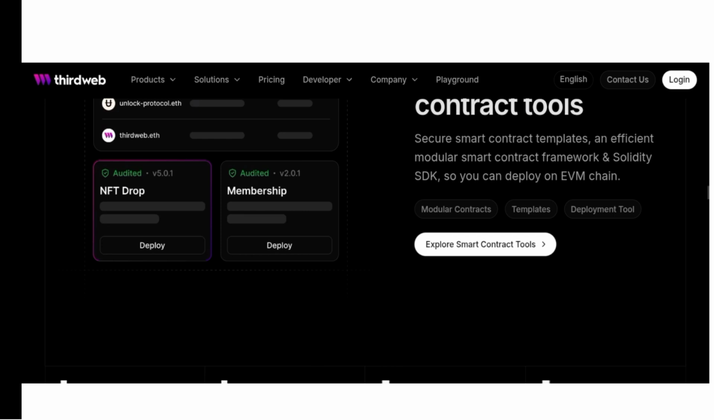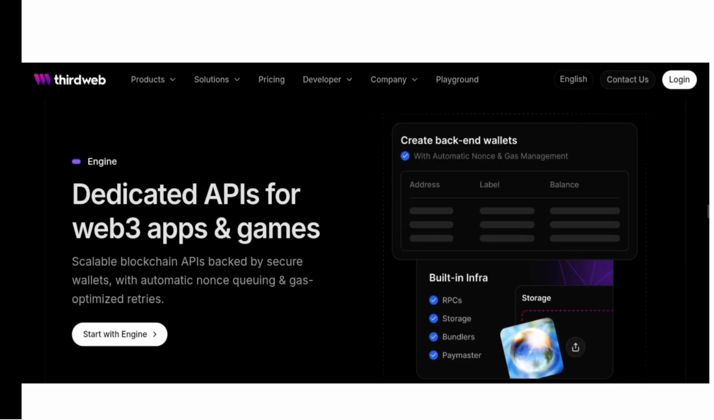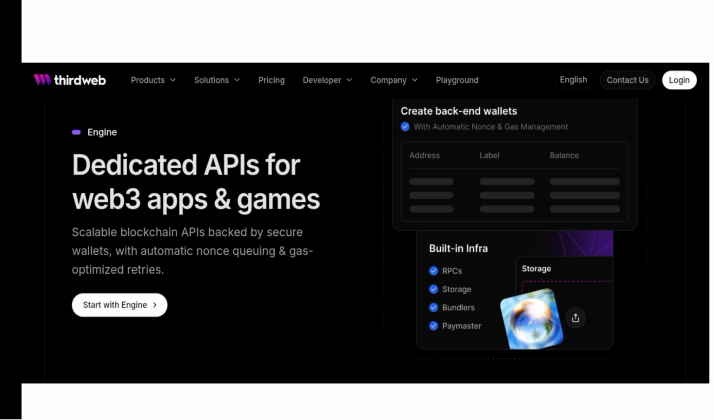Yeah, I know some of you are asking what it means for NeoX lovers. Now, what I mean is that developers can now use Third Web services to connect their apps to NeoX without even dealing with all these complicated blockchain setups that make it slow. But with Third Web, building becomes faster and much smoother.